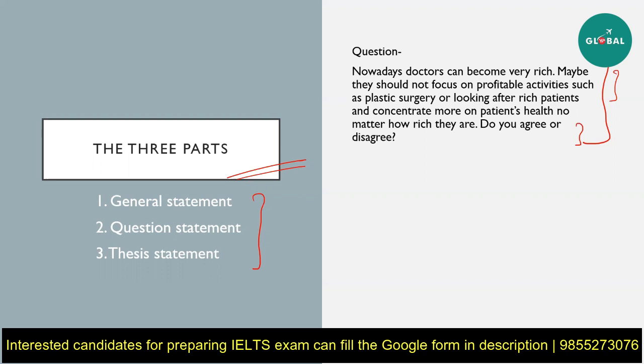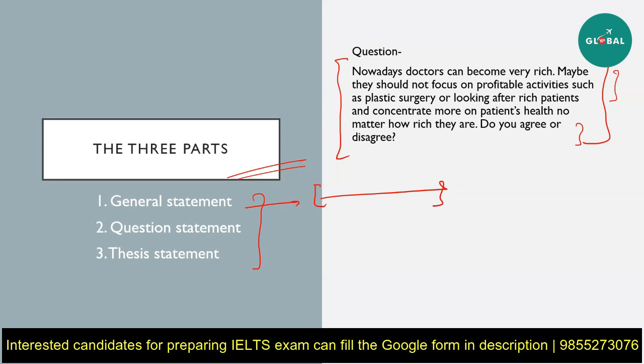What is a general statement? In the general statement, you are first of all going to identify what the crux of the matter is. That is, what are they asking about? What is the main issue that is being discussed here? And then you are going to write a normal opening statement regarding that issue. So it's not really going to directly address what the question is saying, but it is going to mention the crux of the matter in it. I know it sounds a little confusing, but I will tell you how you do this.